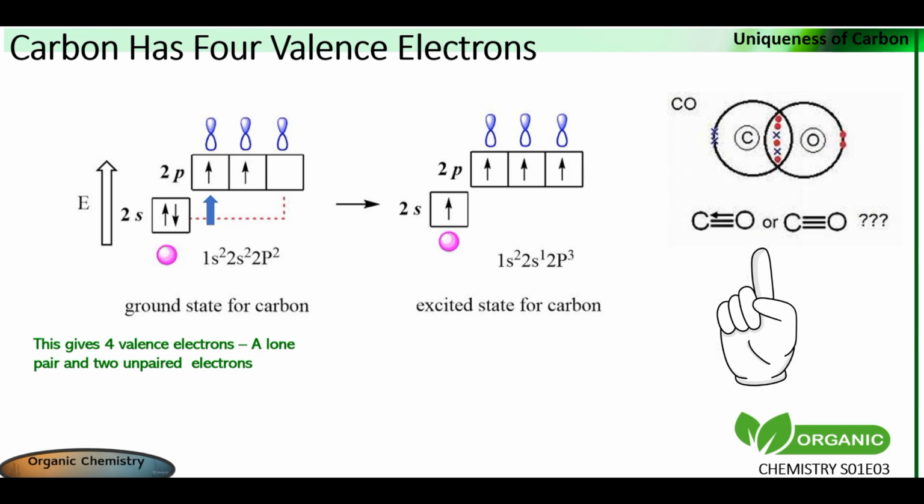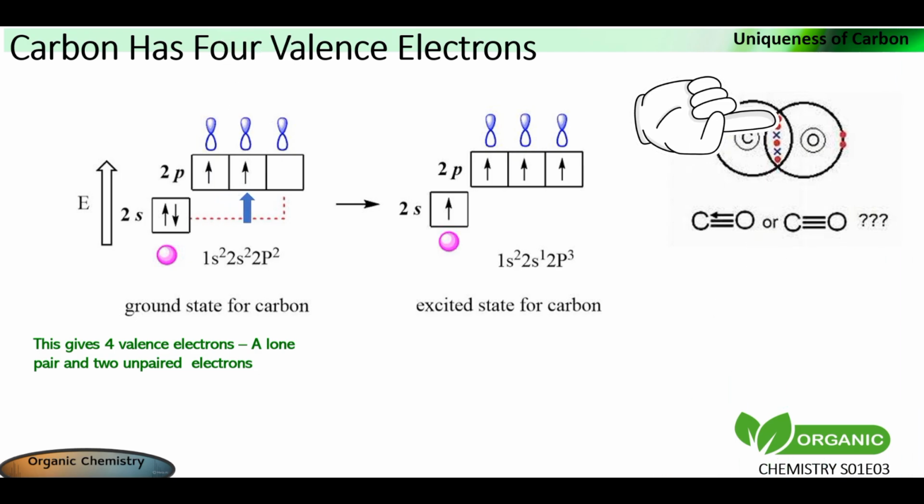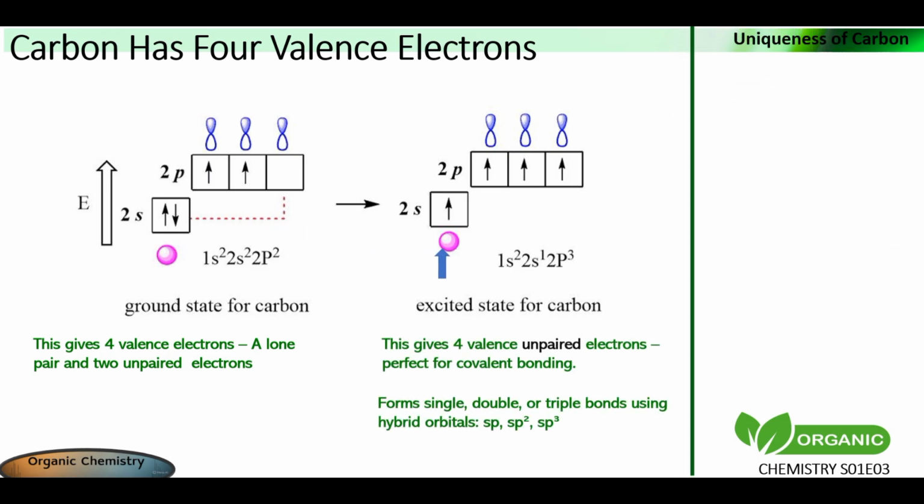Carbon and carbon monoxide, also known as carbon(II) oxide, bond with this ground state electron configuration in both ordinary covalent and coordinate covalent bonds. You can see it here. But the major covalent bonding of carbon is seen in the excited electron configuration state. It can form single, double, or triple bonds using hybrids of sp, sp2, sp3. This is from the 4 unpaired valence electrons, unlike the ground state.